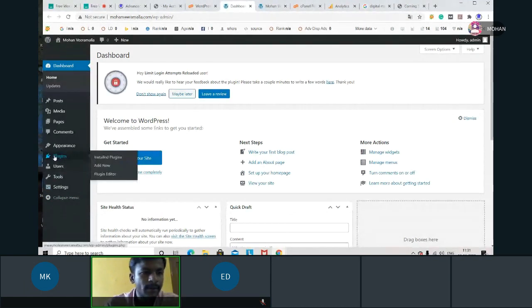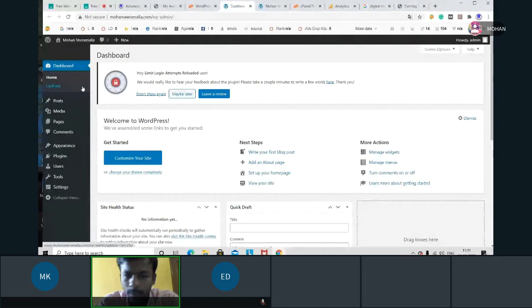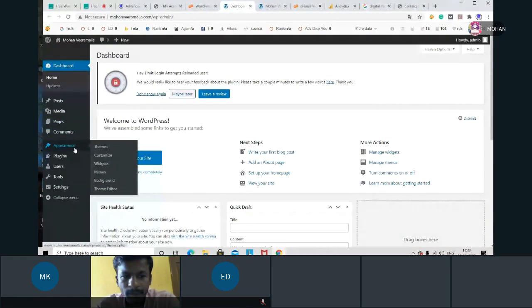Yesterday we have seen home, updates, posts, media, pages, and comments. I've shown you appearance also. Here, if you want to select a theme, you can select it from here, or if you want to customize the selected theme, you can go to this.